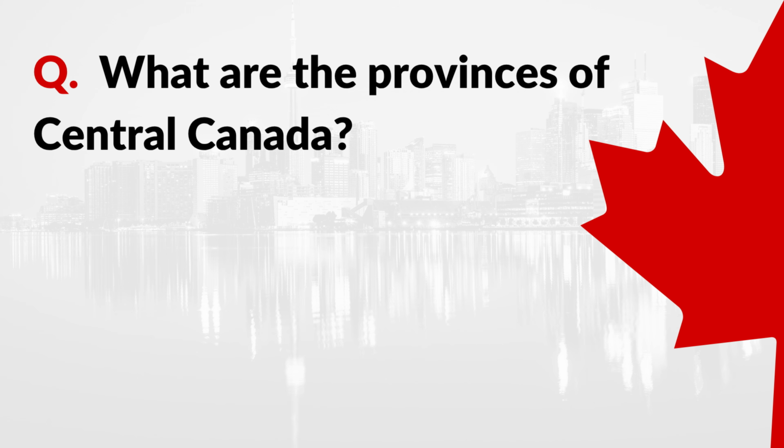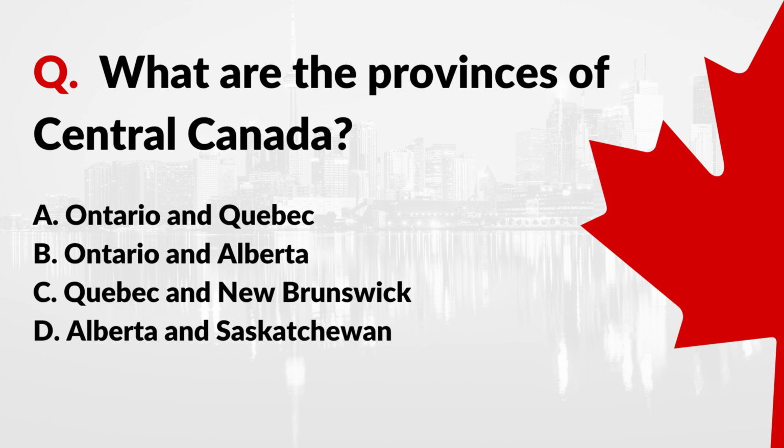Question: what are the provinces of central Canada? A. Ontario and Quebec. B. Ontario and Alberta. C. Quebec and New Brunswick. D. Alberta and Saskatchewan. Correct answer: A. Ontario and Quebec.